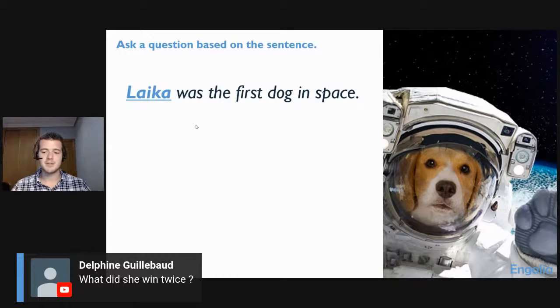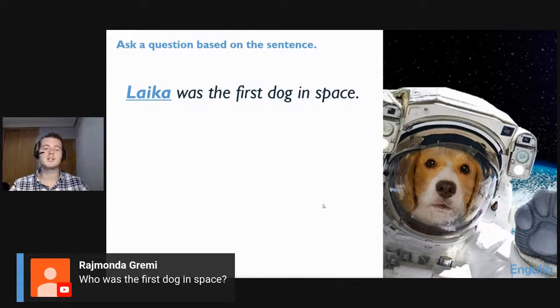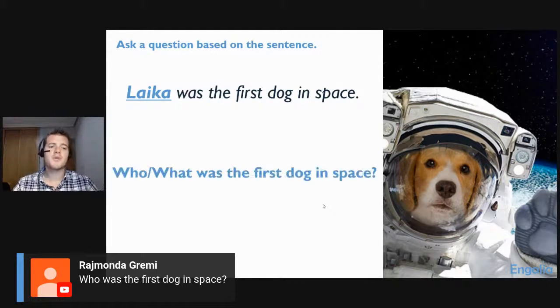Okay, excellent. Raimonda, absolutely. Very good. Good answer. I'll give one more second just to see what everyone else says. Yeah, who was the first dog in space? Oh, Raimonda. Yes, excellent. Who was the first dog in space? Now, I included this one because, well, with dogs, with animals, of course we can say who. We can also say what. Normally with animals, we generally say what, but dogs that have names, they're kind of people too, aren't they? Cats, dogs, if they have a name, maybe we can use who. So we can use both of them in this case, if it's a dog.